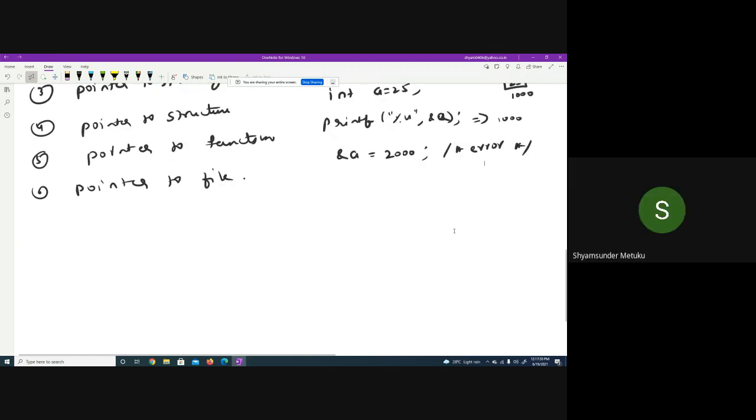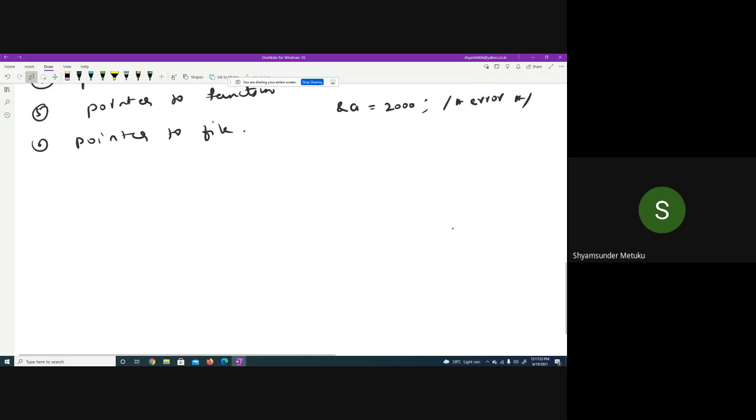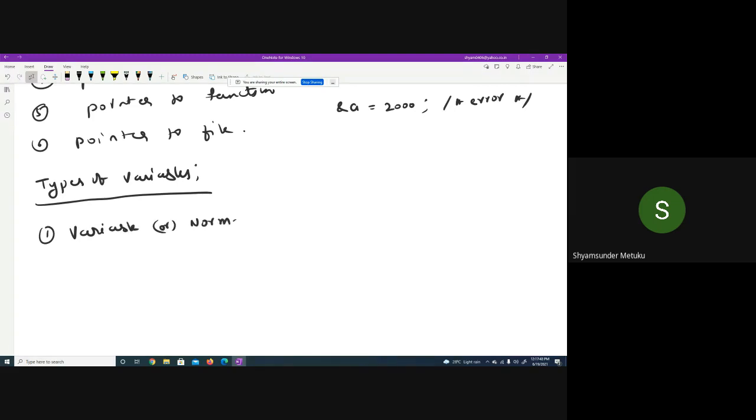Okay, then we are talking about the types of variables now. Coming to the types of variables, the first one we'll call a normal variable, or just a variable. Anything is okay. So far, in all the programs we have done, these are normal variables. A variable which holds the value but not the address is called a normal variable.